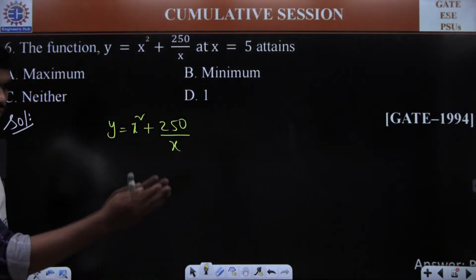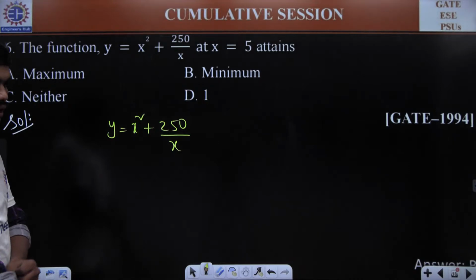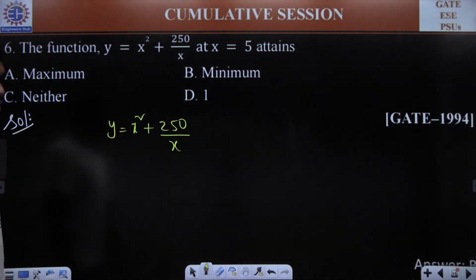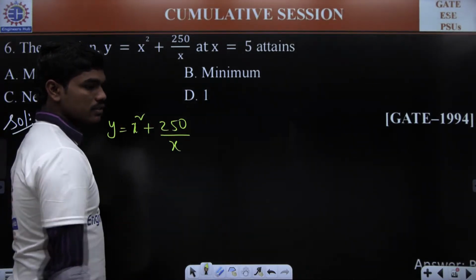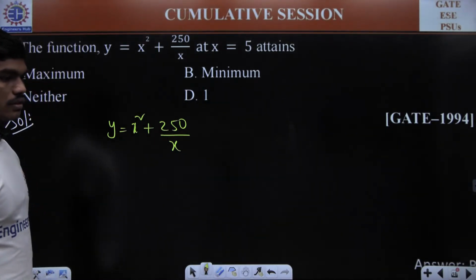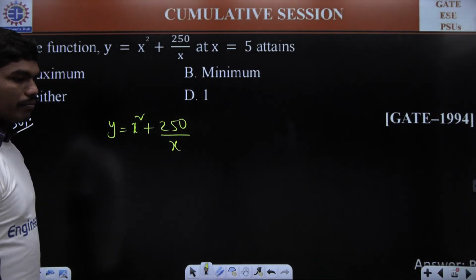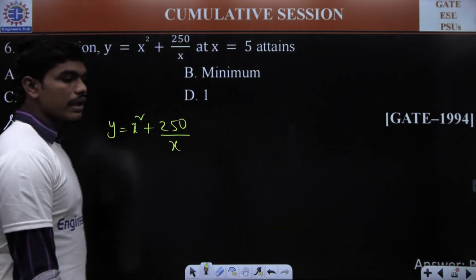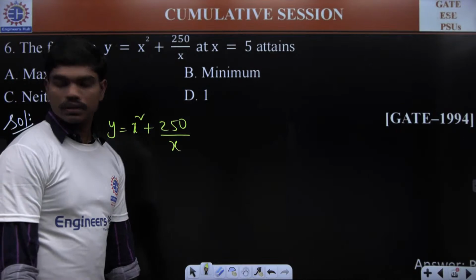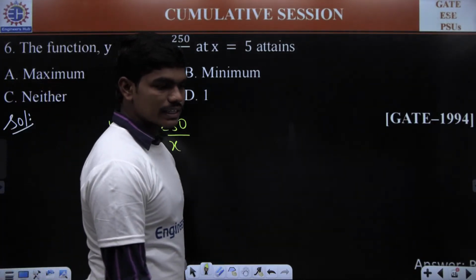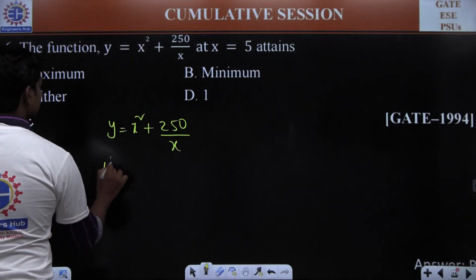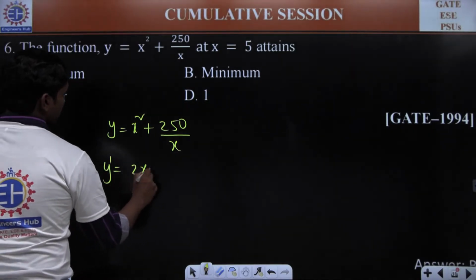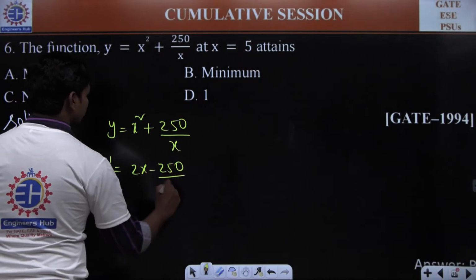Because pi by 2 is the answer of a question which we dealt long back, okay? So the function y is equal to x square plus 250 by x at x is equal to 5 attains maximum or minimum? Some of you are telling it's maximum and some of you are telling it's minimum. Okay, let me check. Look, you have y dash is equal to 2x minus 250 by x square.